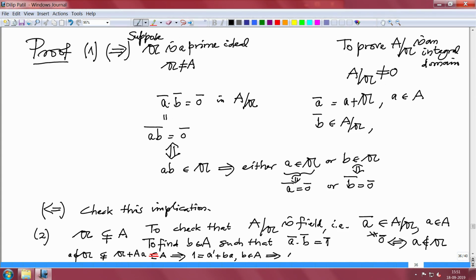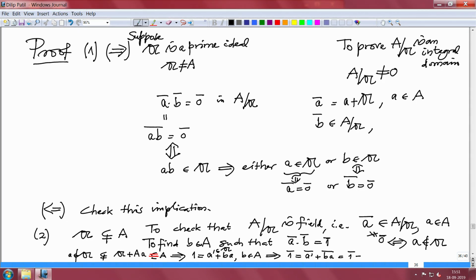We get 1 bar equals A prime bar plus B bar times a bar. A prime is in the ideal Gothic A. I forgot to write here, this one is in the ideal. So, therefore, this is 0.